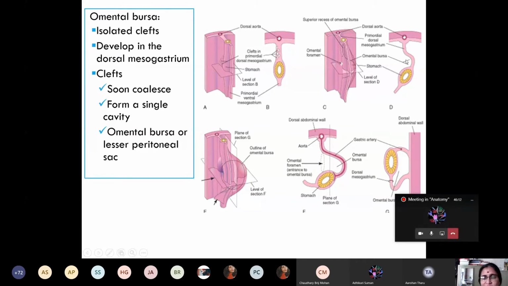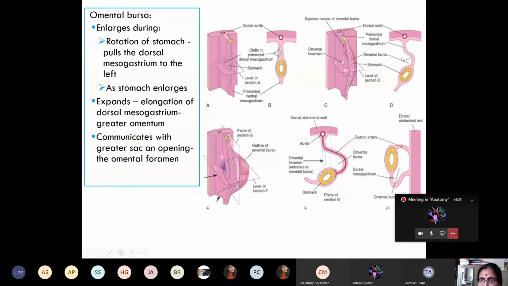And this omental bursa expands in size when there occurs rotation of the stomach and elongation of the dorsal mesogastrium. This omental bursa communicates with the greater sac or the peritoneal cavity through this foramen. The foramen is known as omental foramen or foramen of Winslow or epiploic foramen.